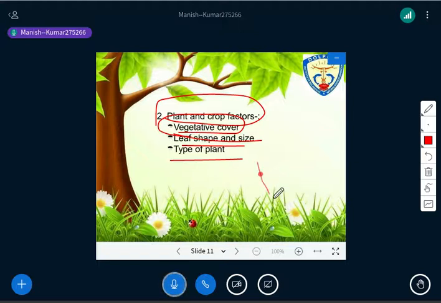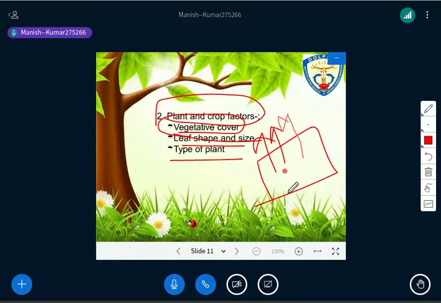Try to understand, all of you: if it is a dense vegetative cover, it means the soil surface is not exposed. It means there is little or no evaporation from the soil surface, first thing, right? And we will get more transpiration, because the vegetation also covers or provides shade to the nearby water bodies. Through this we are able to control the amount of heat. So evaporation will be less and transpiration may be more, because we have vegetation there.